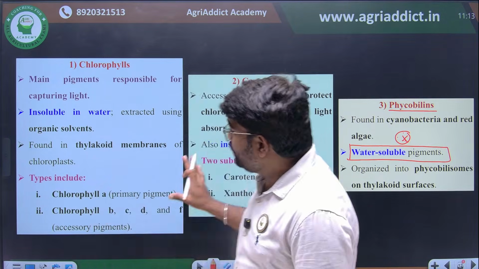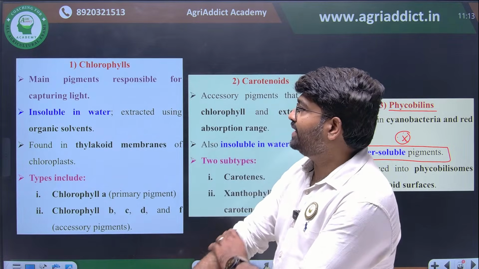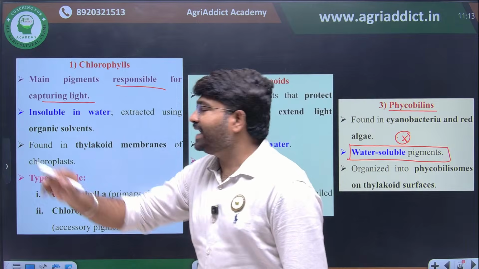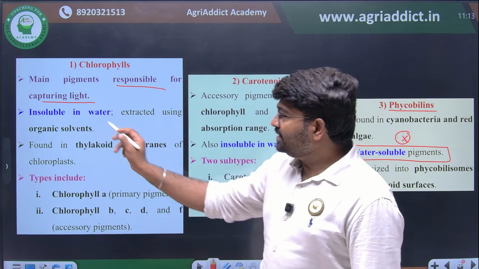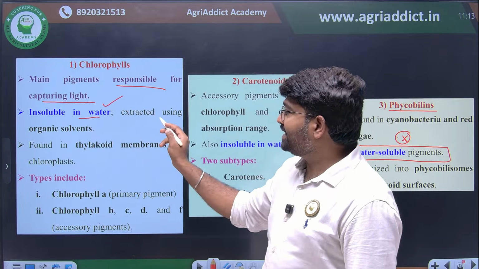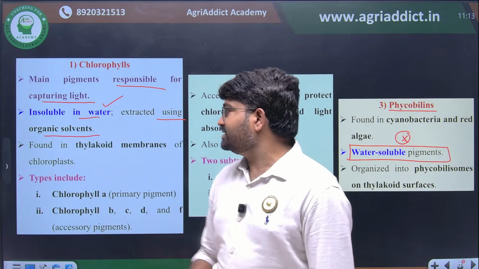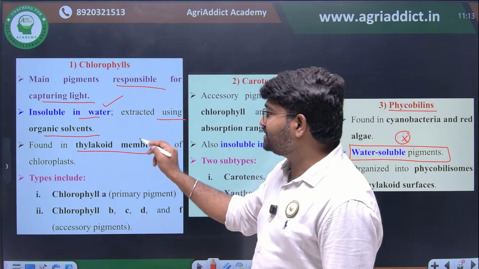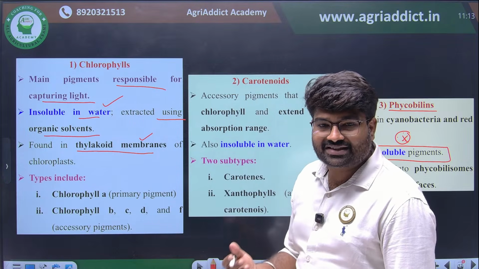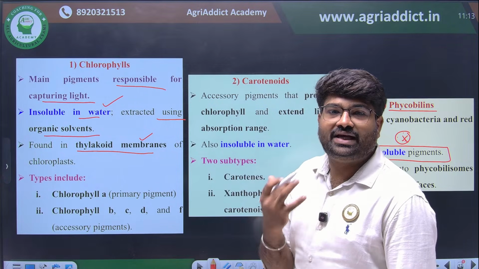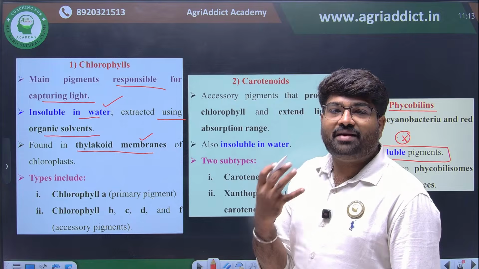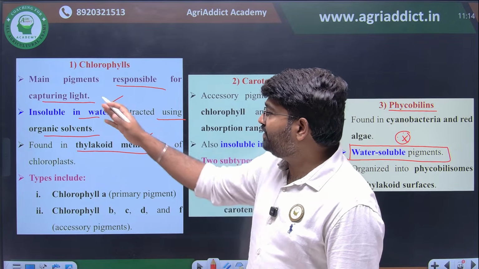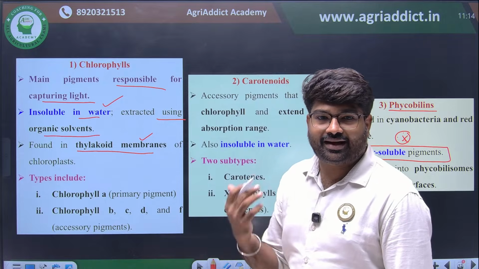Now we are going to see the main characteristics of chlorophyll. Chlorophyll is the main pigment responsible for capturing light. This we have already seen. It is insoluble in water, but it can be extracted using organic solvents. This also we have seen. It is primarily found in the thylakoid membranes of the chloroplast. We already discussed that the thylakoid membrane is the primary site for photochemical or primary reactions. So the light reaction happens in the thylakoid, and the chlorophyll is present in the thylakoid membranes.